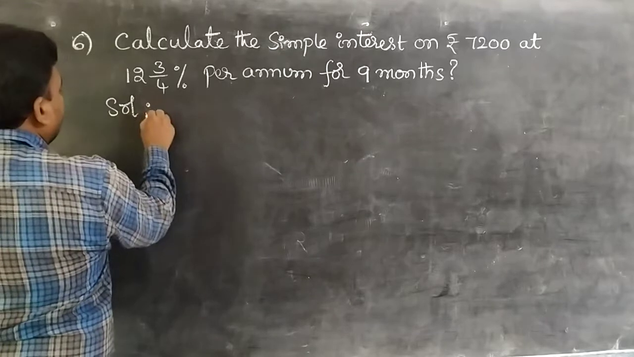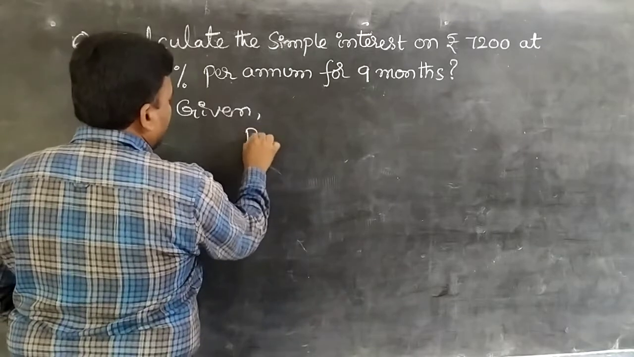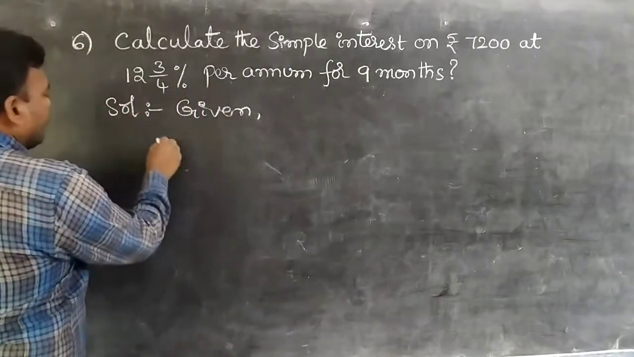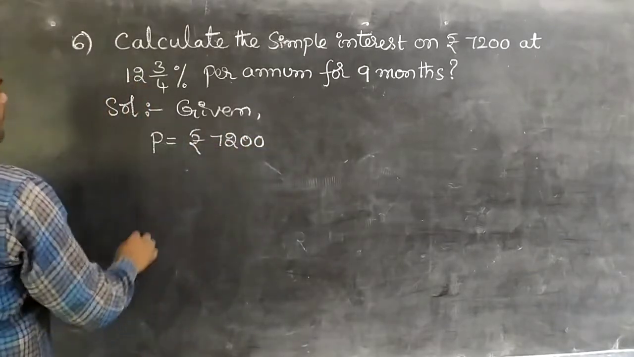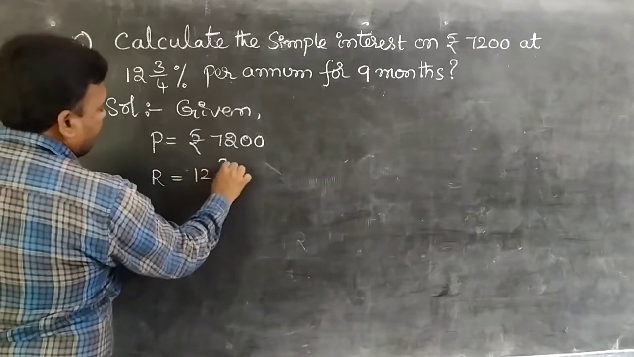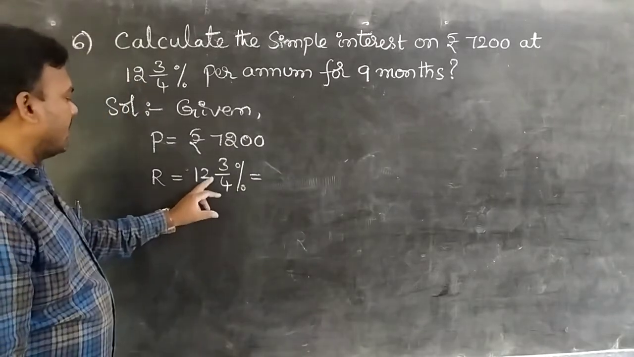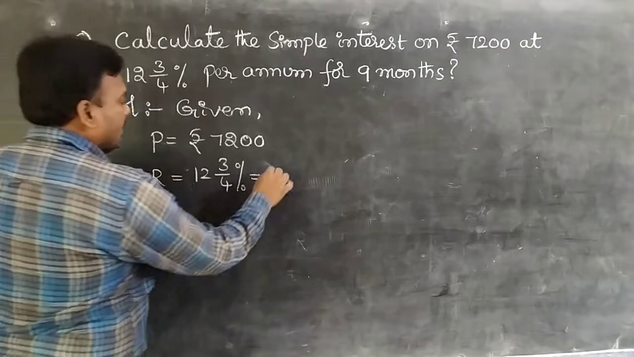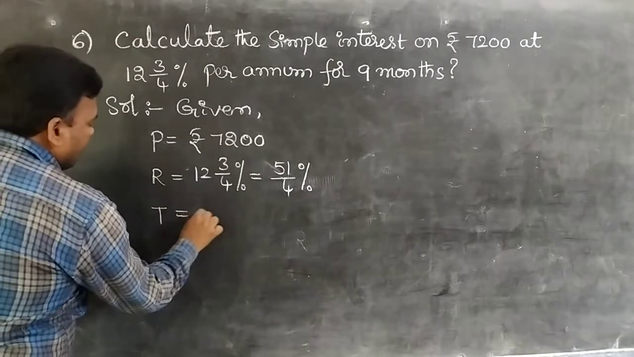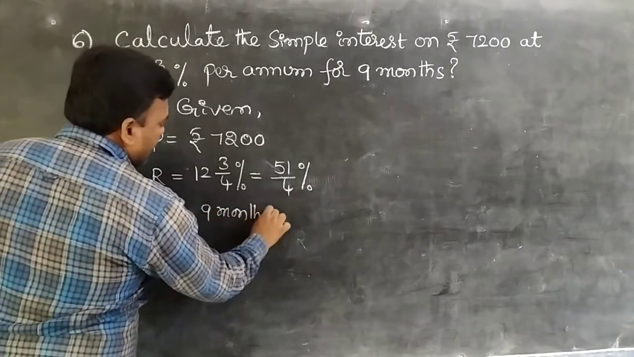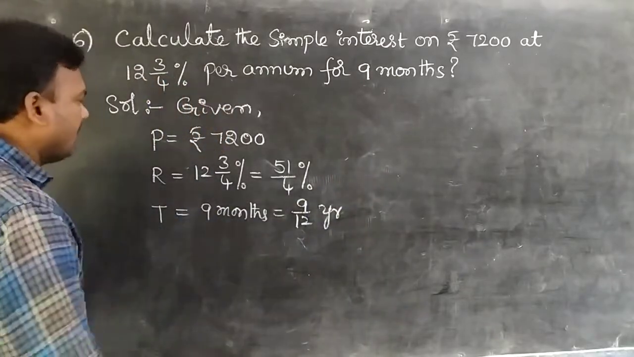Solution given. Yes. Principal P equal to 7,200 rupees. Next, rate of interest R equal to 12 3/4, students. So it is a mixed fraction, convert into improper. 12 4s are 48, 48 plus 3, 51. So that is 51/4 percentage. Next, time T equal to 9 months given, students. Convert into year, that is 9/12 year. Then apply the formula, students.